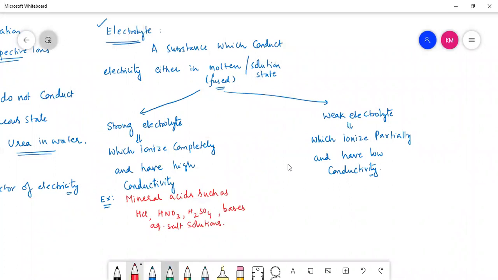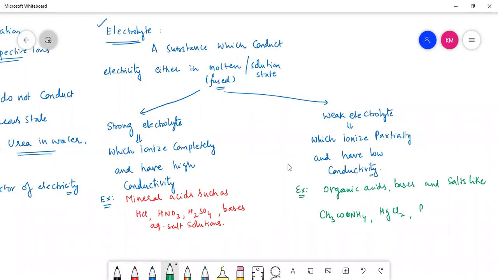But when it comes to the other side, weak electrolytes, if you observe, children: organic acids, organic bases, and salts like CH3COONH4, ammonium acetate, HgCl2, mercury chloride, BaSO4, NH4OH, ammonium hydroxide, boric acid, HCN, hydrogen cyanide.